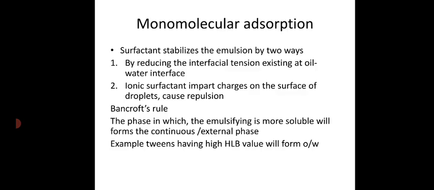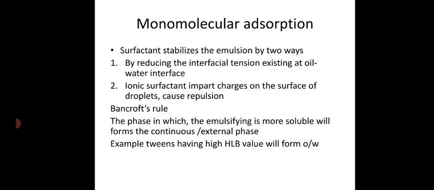The type of emulsion which will develop mainly depends upon the HLB value of the surfactant we select as the emulsifying agent. If you select a surfactant with a higher HLB value, the surfactant will be more soluble in water, and when the surfactant is more soluble in water, the water will form the continuous phase.